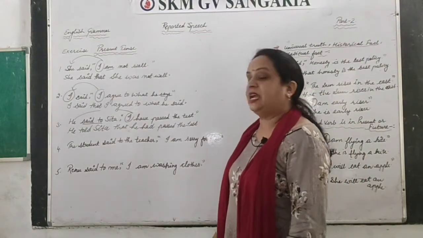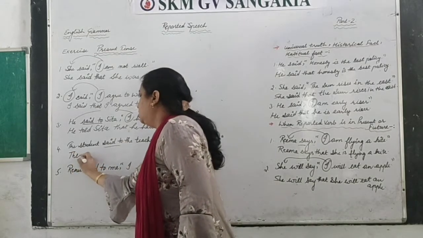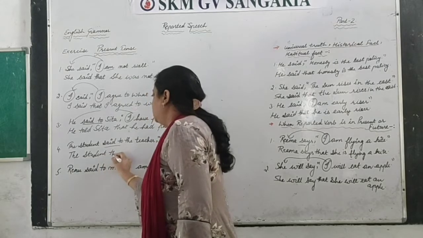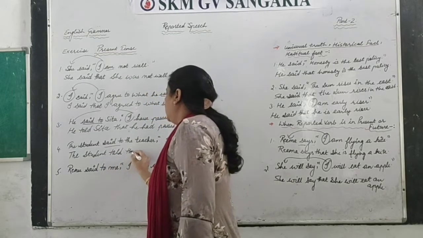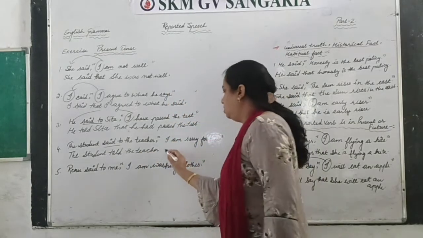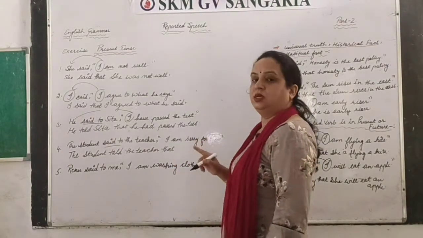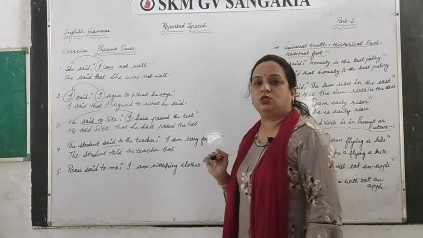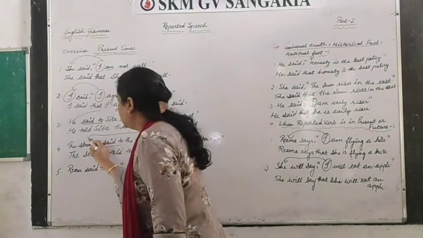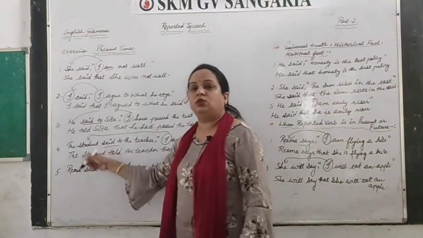Next is, the student said to the teacher, commas, I am sorry for this, right? So the student said to the teacher, the said to we have to change, and answer would be the student told the teacher, commas, that. Now the student may be he or the student may be she, because here it is I, so you have to change it with the subject which is given in the reporting verb, and this is student, and the student is a common noun.